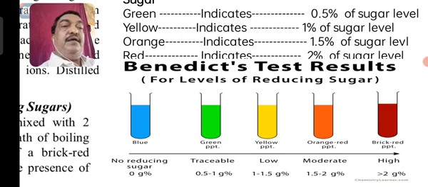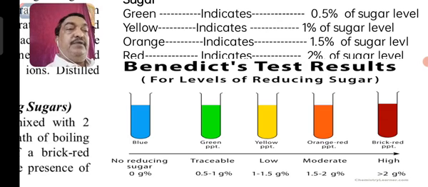If after 5 minutes it turns to yellow, that means almost 1% of sugar level is present in the urine. If it turns to orange, it is 1.5%. If it turns to red, it is a high level of sugar, containing 2% of sugar, which detects that sugar is present in a human body.